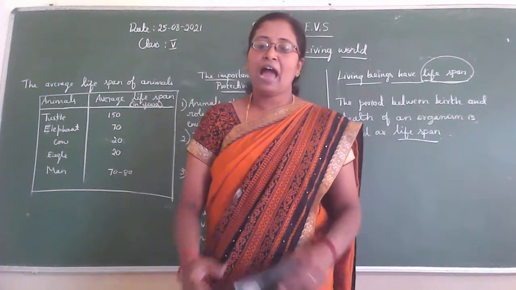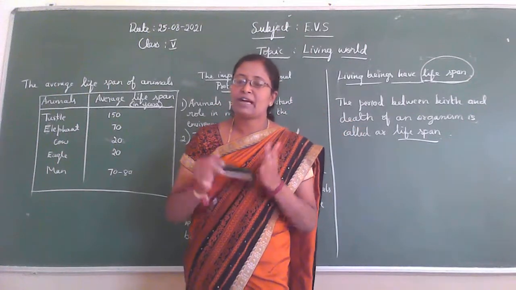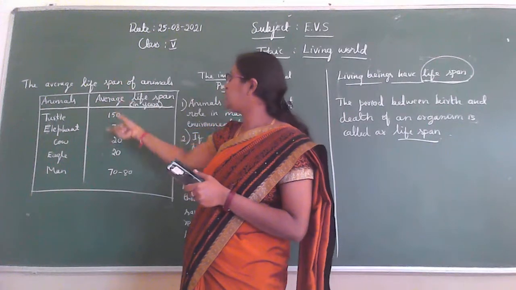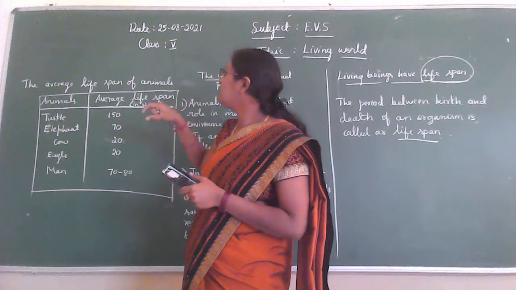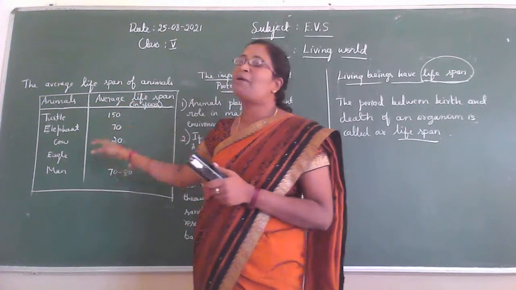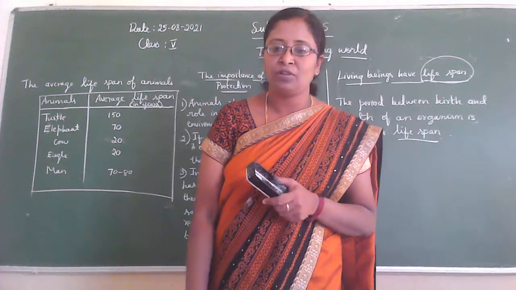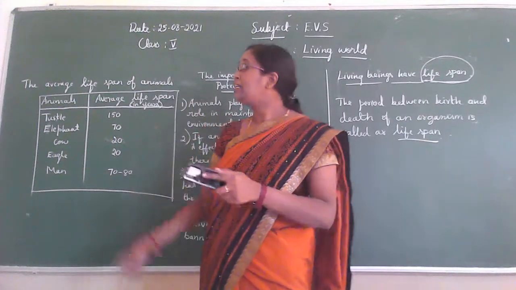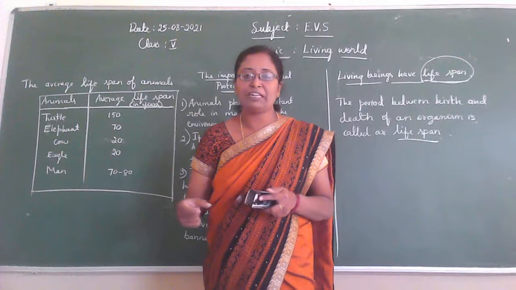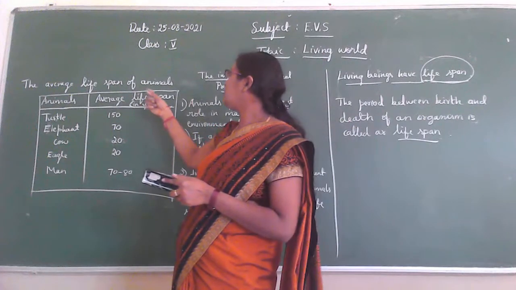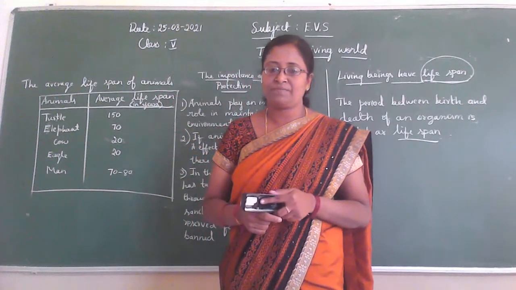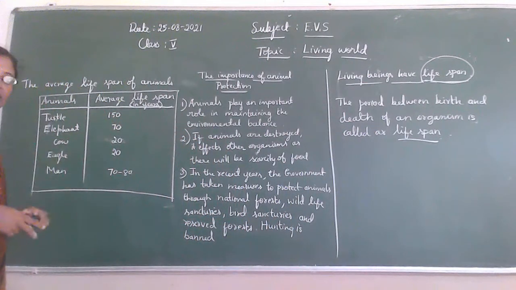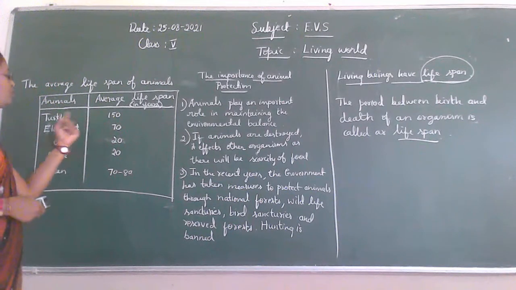So the average lifespan of some animals, I am going to give in a table. This table gives the average lifespan of different animals, so that you know about the lifespan, children. See here, animals like the turtle, tortoise, and what is their lifespan?